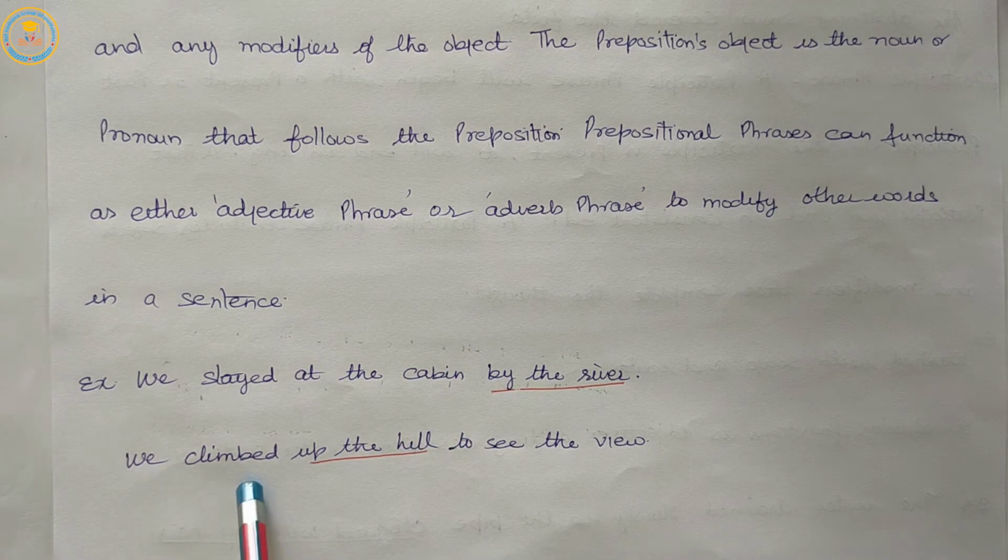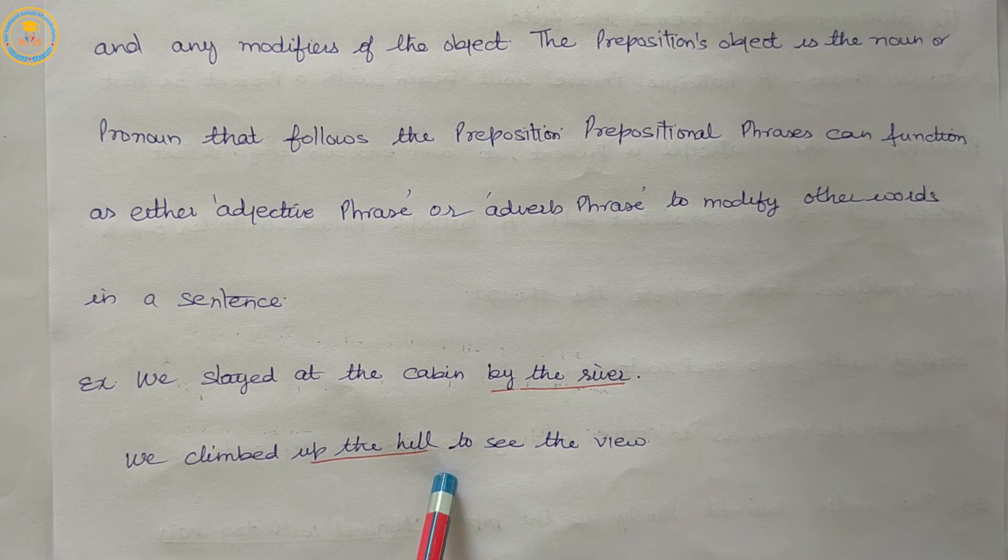Next, we climbed up the hill to see the view. Here, up is the preposition and up the hill is the prepositional phrase.